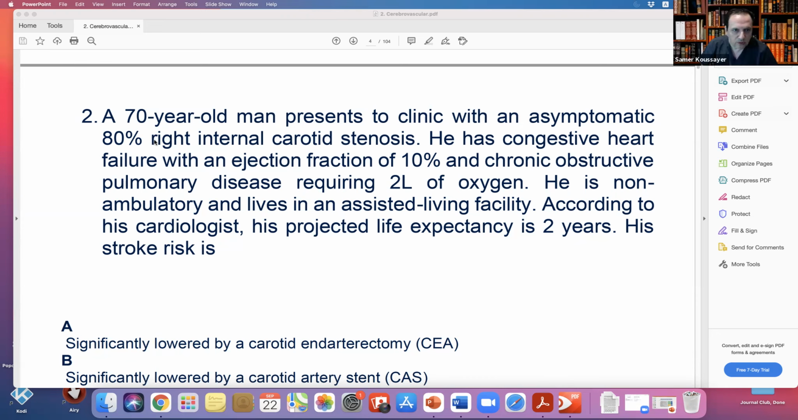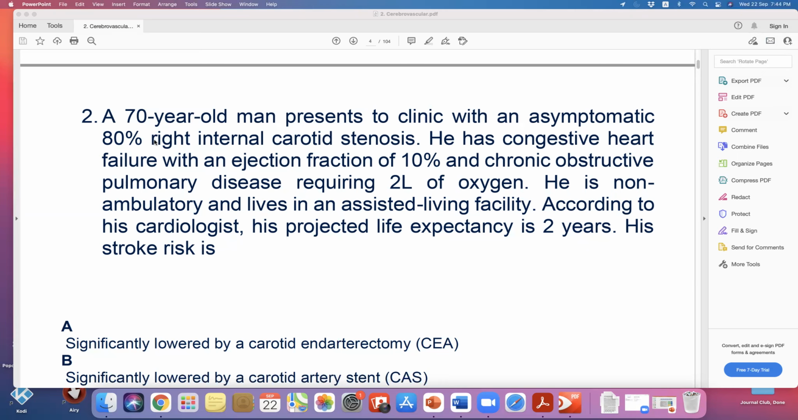But before we go there, let's look at that. First, in your exam, you're going to see a lot of questions about asymptomatic carotid stenosis. Why? Because this is where the controversy is. Nobody argues about symptomatic carotid stenosis. It's very simple. So the reason why you're going to see a question about asymptomatic is that this is where the guidelines keep changing. So 80% is significant stenosis, but is that an intervention?